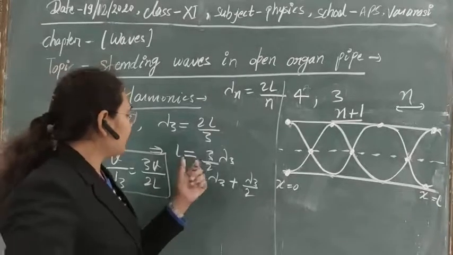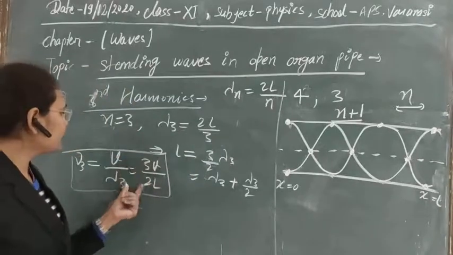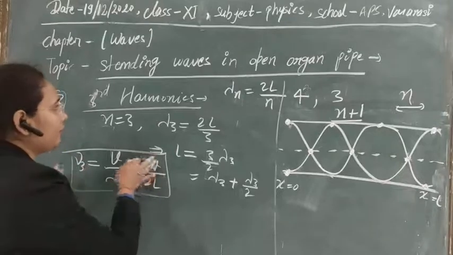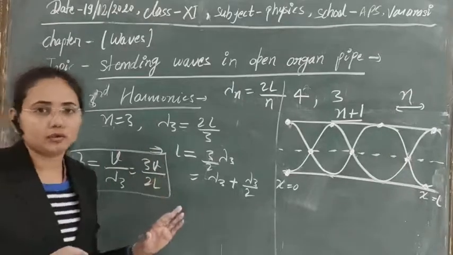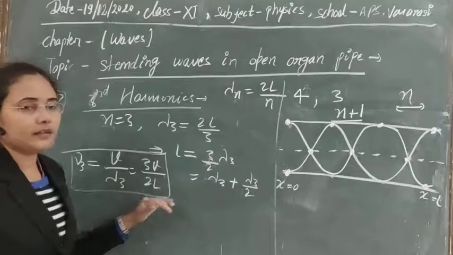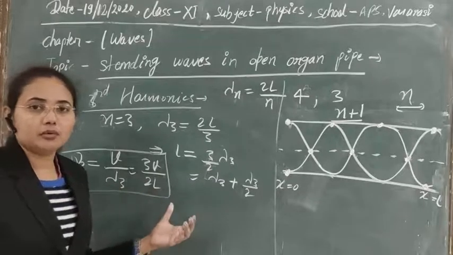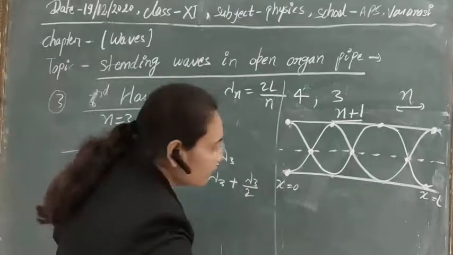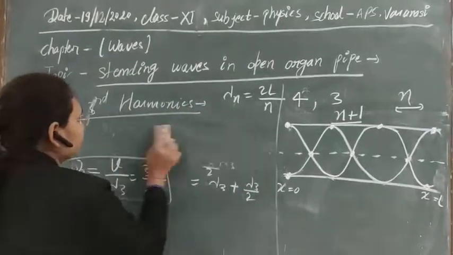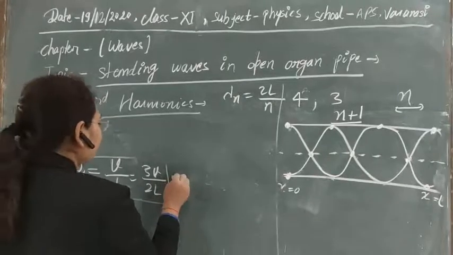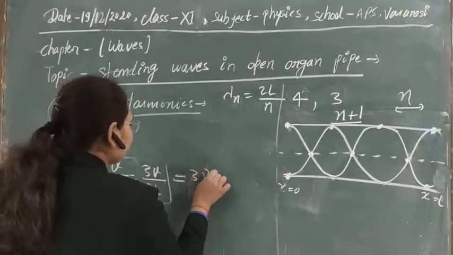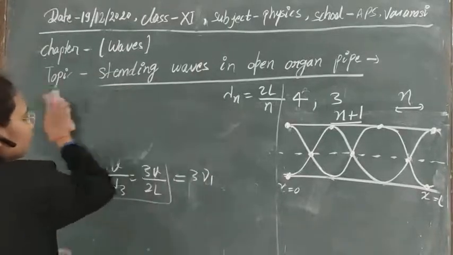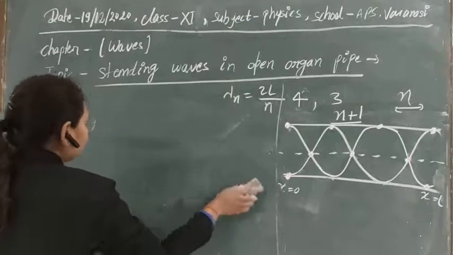So the next case that we have to study, before that, you can see that this frequency that we have obtained for the first, second, third and other harmonics can be written in terms of the fundamental frequency or fundamental mode of vibration, like nu1. The value of nu1 was v by 2L. So here we can write it as 3 into nu1. In the same manner, for the second harmonic you will get 2 into nu1, and likewise for other harmonics.